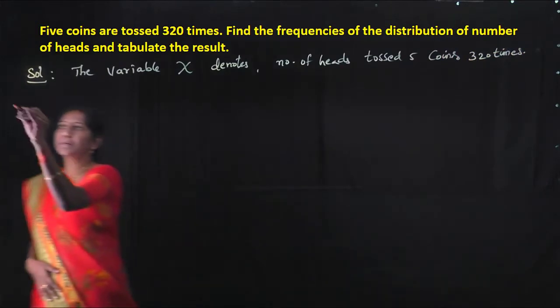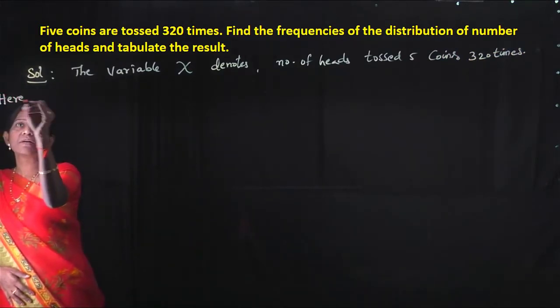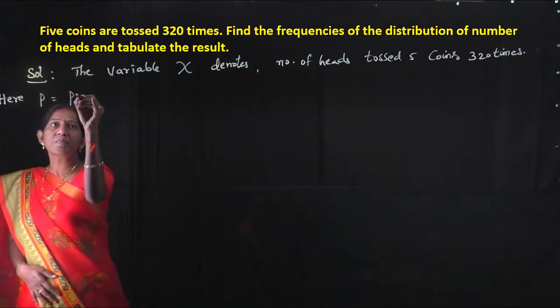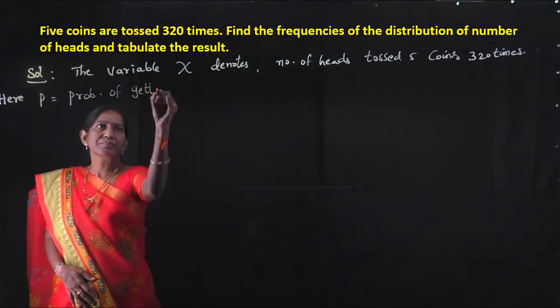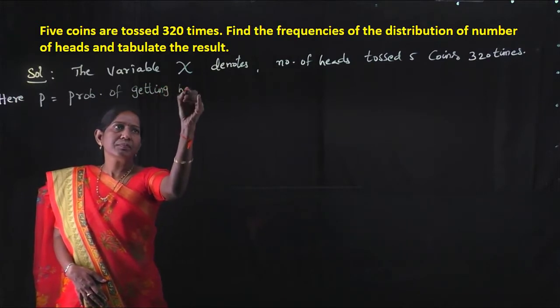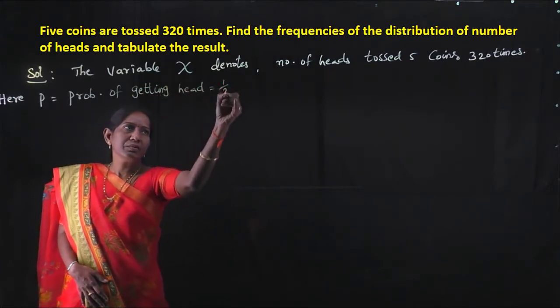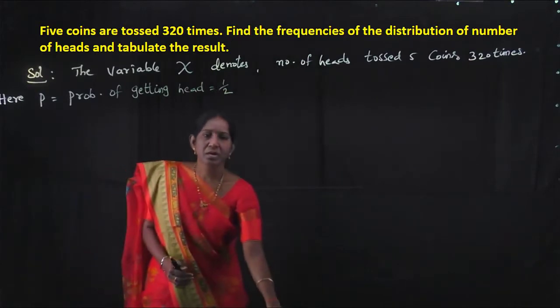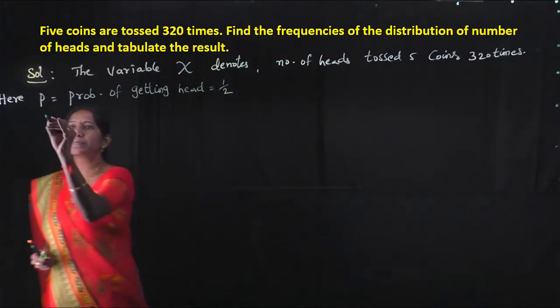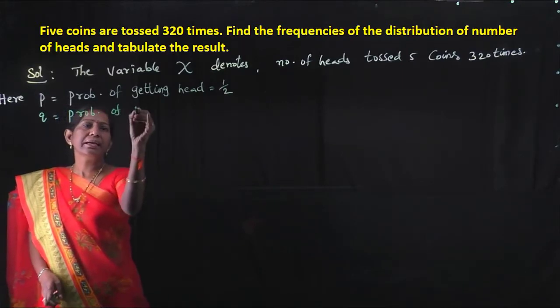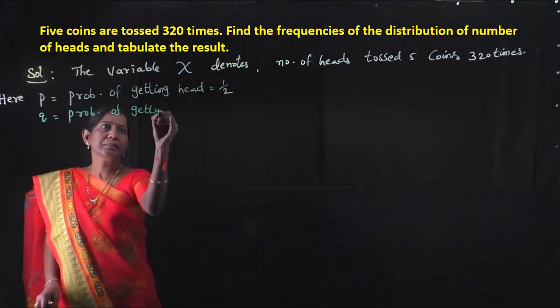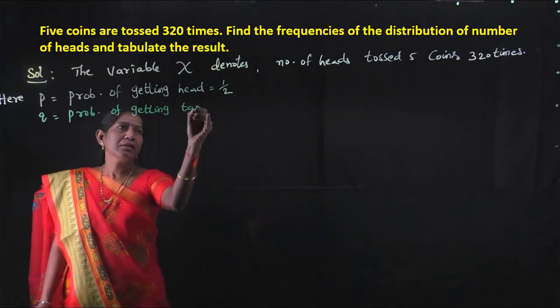So here p is equal to probability of getting head, equal to 1 by 2. q is equal to probability of getting tail, that equal to 1 by 2.